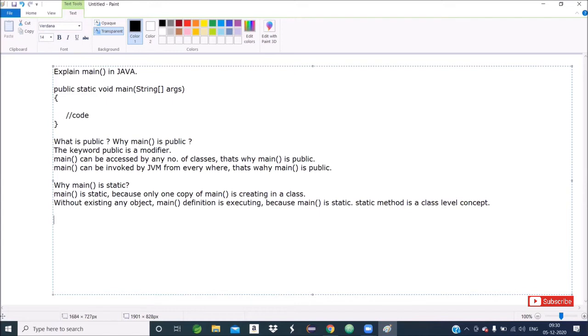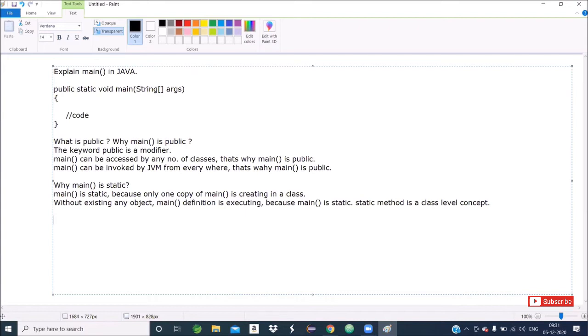What is void? In C programming, we have known void main. In C++ programming also void main. In Java programming, the developers also set void main. Void is a type, a special type. But in C and C++, void represented that a value was being returned.